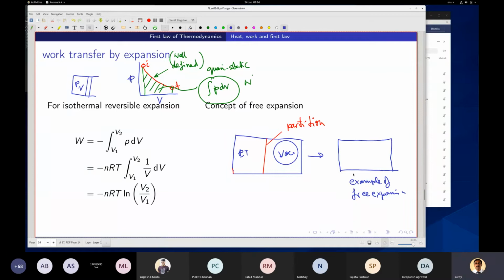So here work transfer is 0. If you have an expansion like that, it is within the body, of course. This is my so-called surrounding. So this expansion is not doing any work, because it is against the vacuum. So this is called a free expansion, right? So there could be cases where there is free expansion.